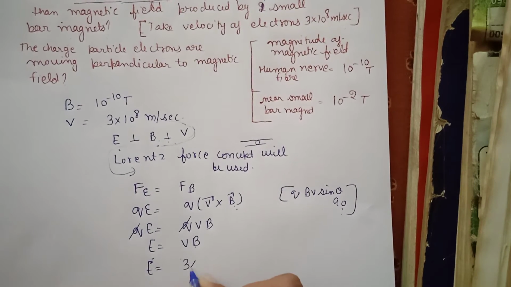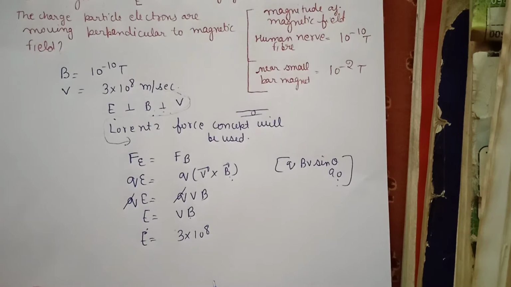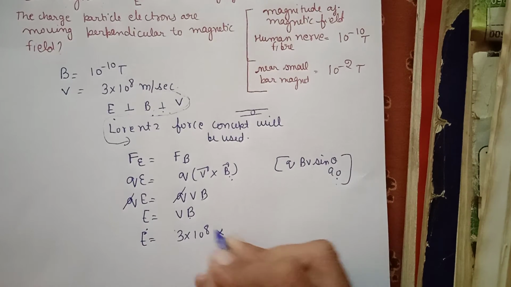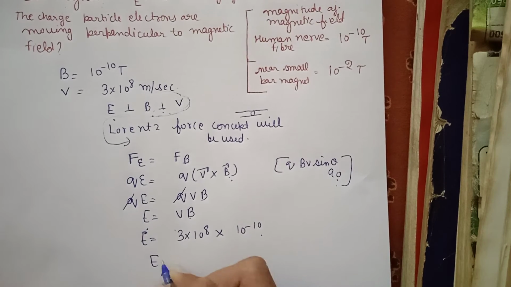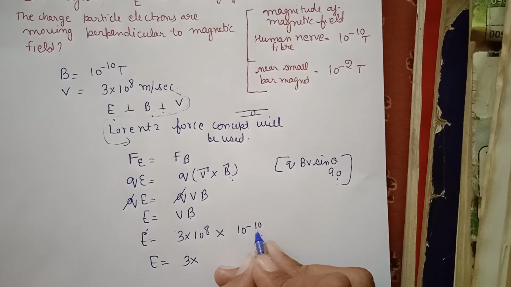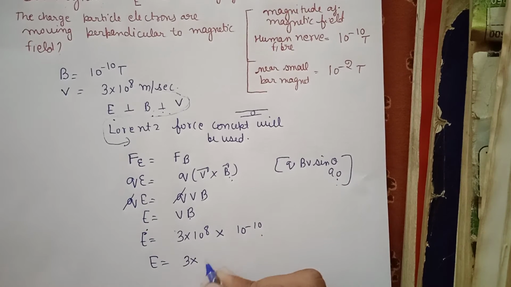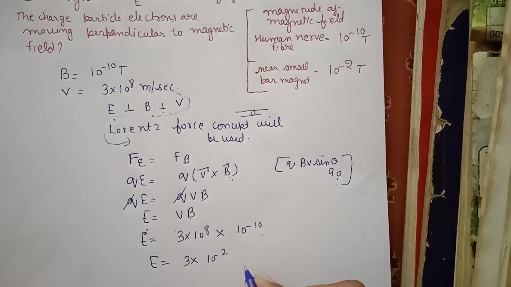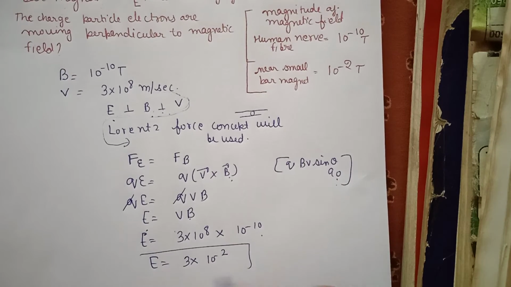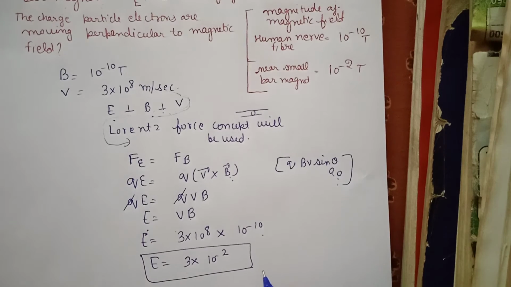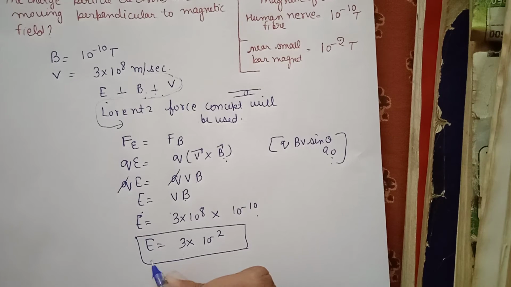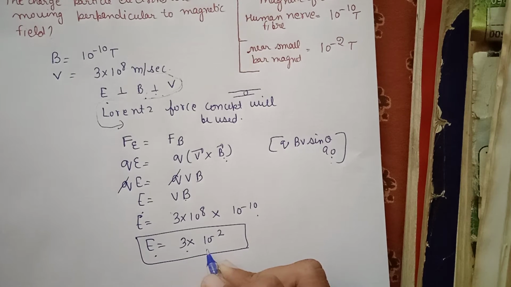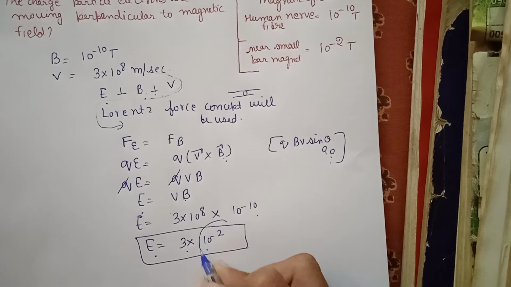See, V is 3 into 10 raised to power 8 meter per second, and magnetic field is 10 raised to power minus 10 Tesla. So what will be the electric field? 3 into 10 to the 8 times 10 to the minus 10 will give you 3 into 10 raised to power minus 2. So this is the electric field. See, electric field is 3 into 10 raised to power minus 2.